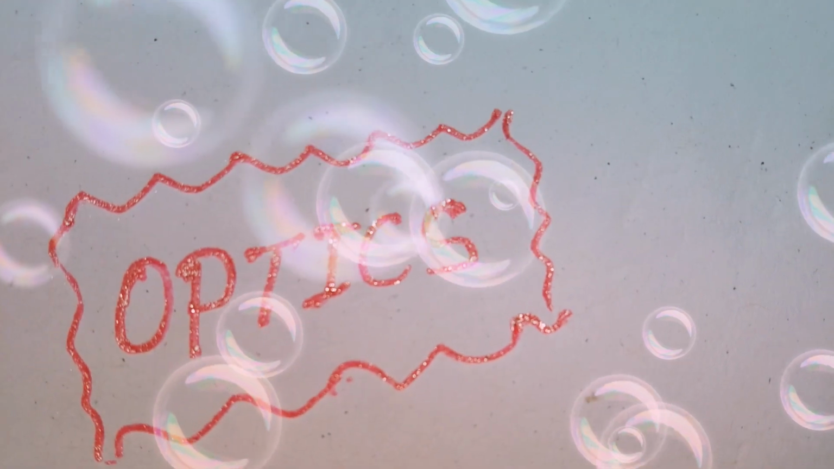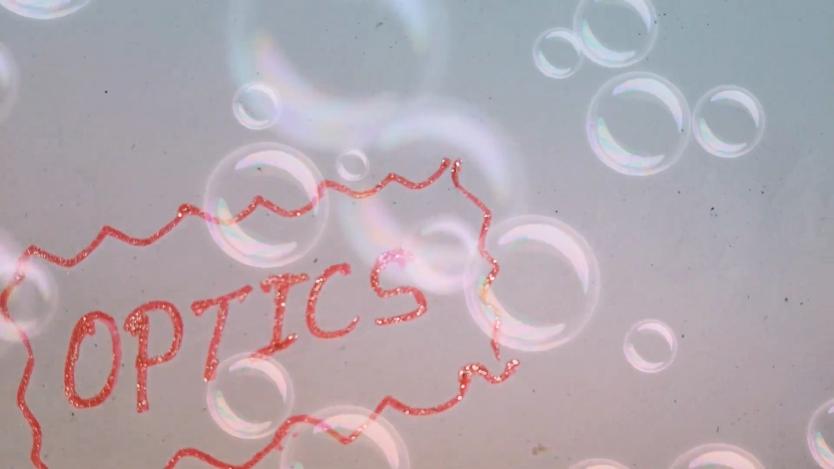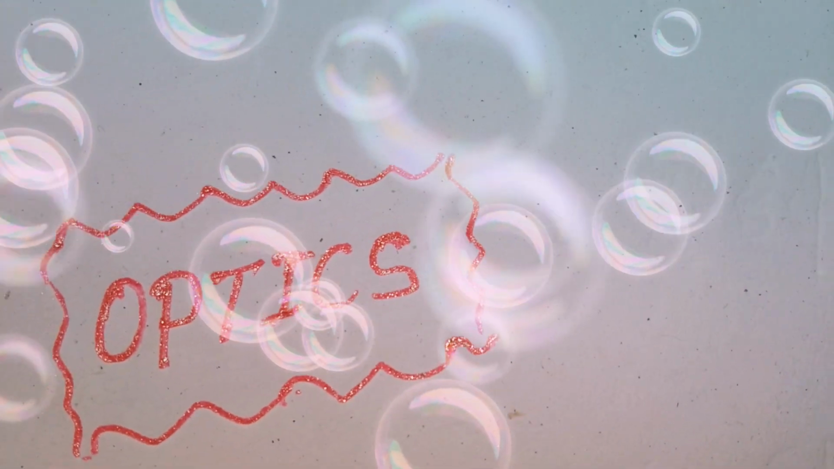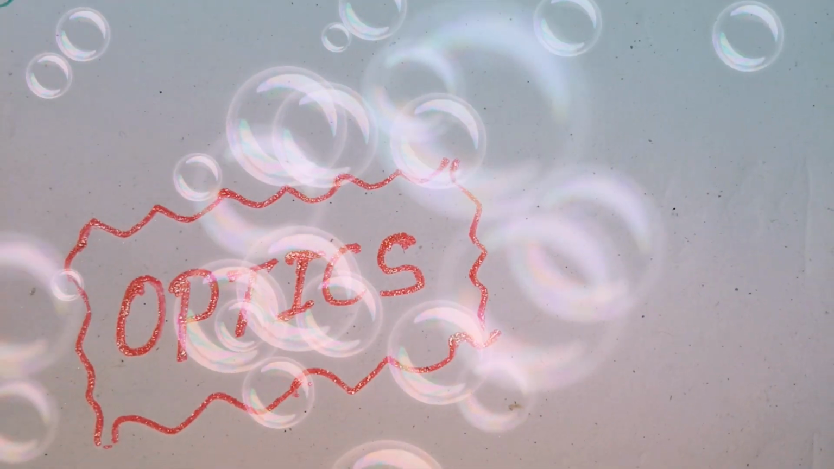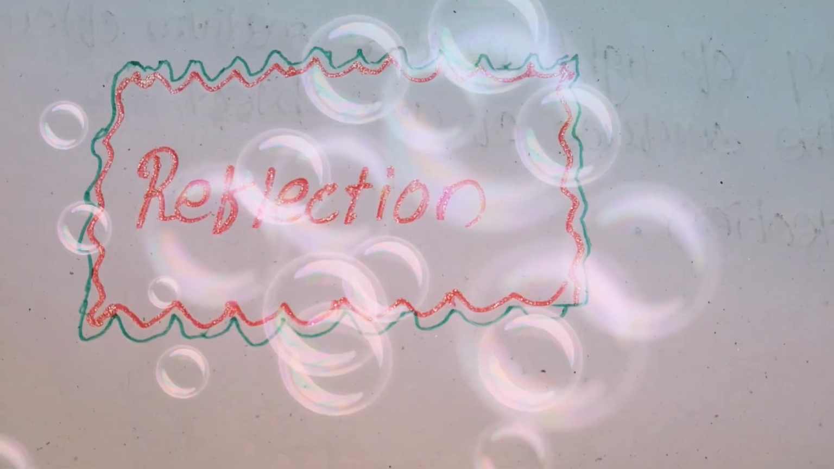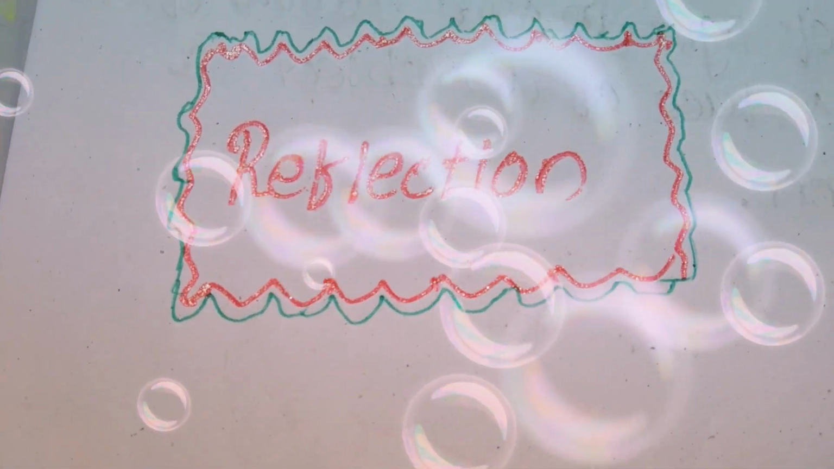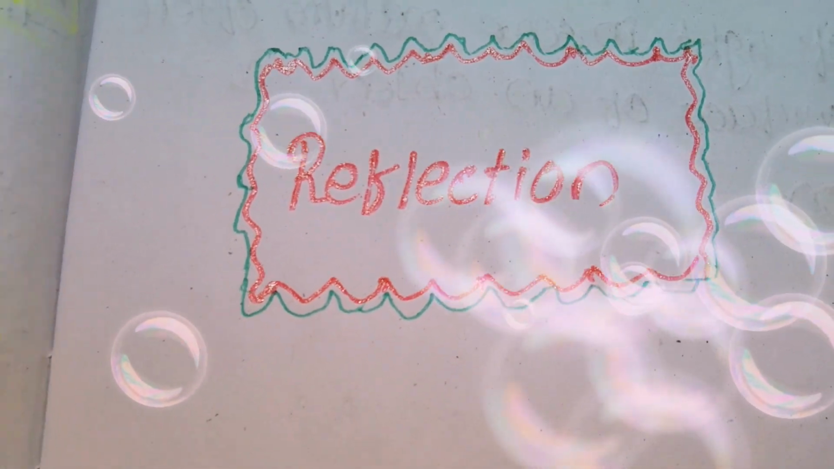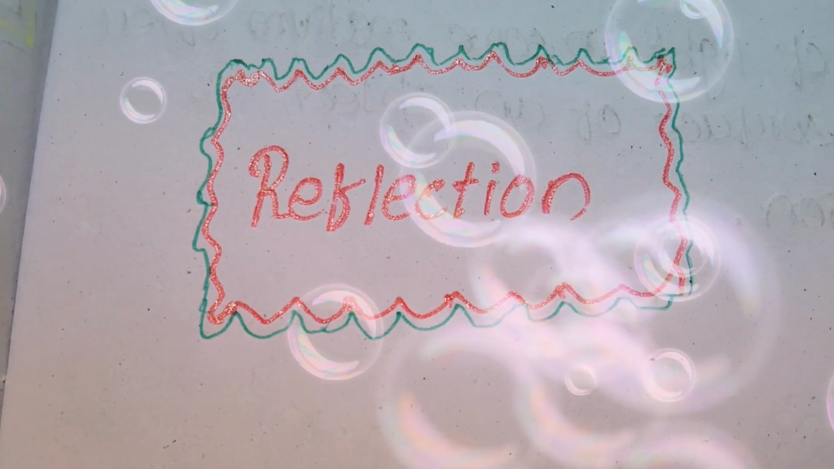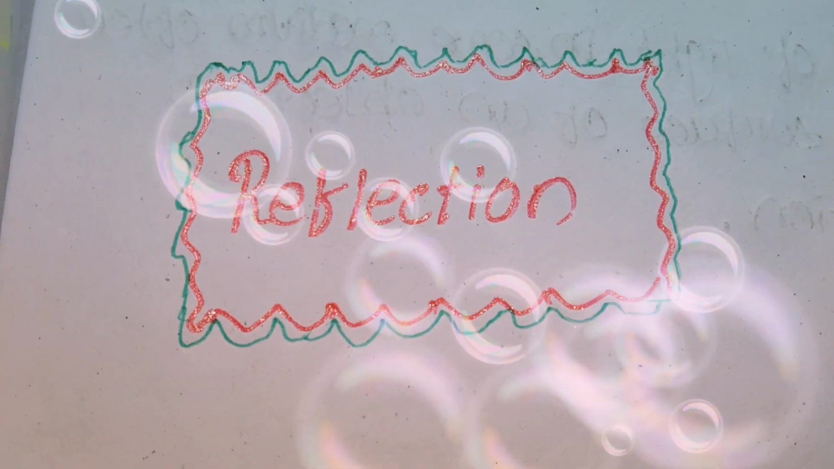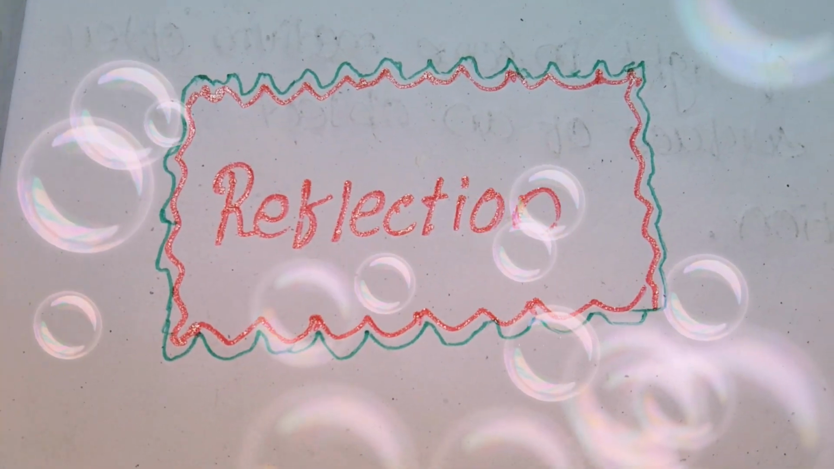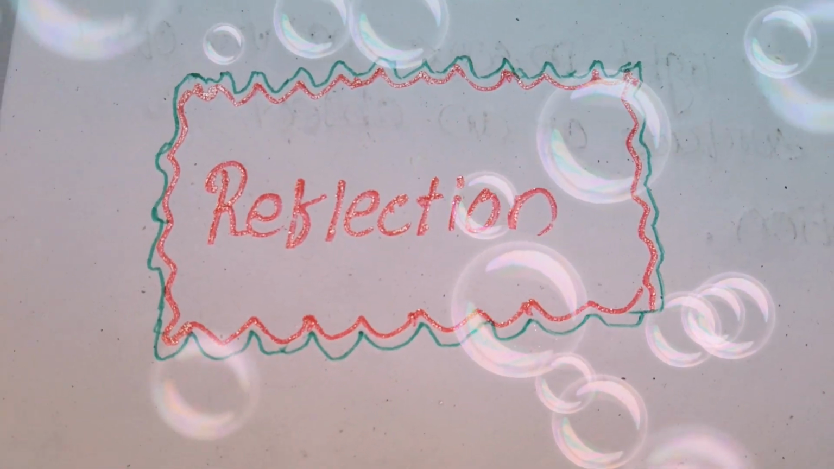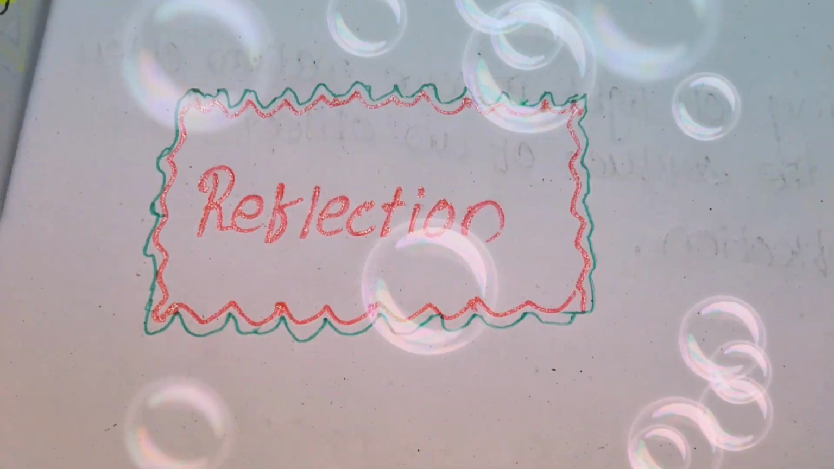In today's class, I discuss the reflection, some terms connected with the reflection, and the laws of reflection. First of all, we discuss reflection. So what is reflection? The bending of light in some medium after striking the surface of an object is called reflection.